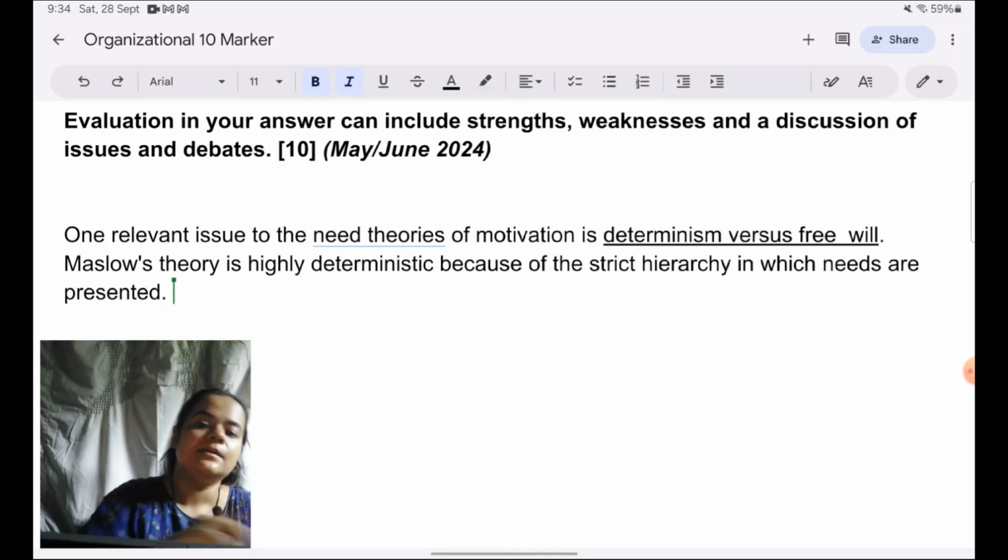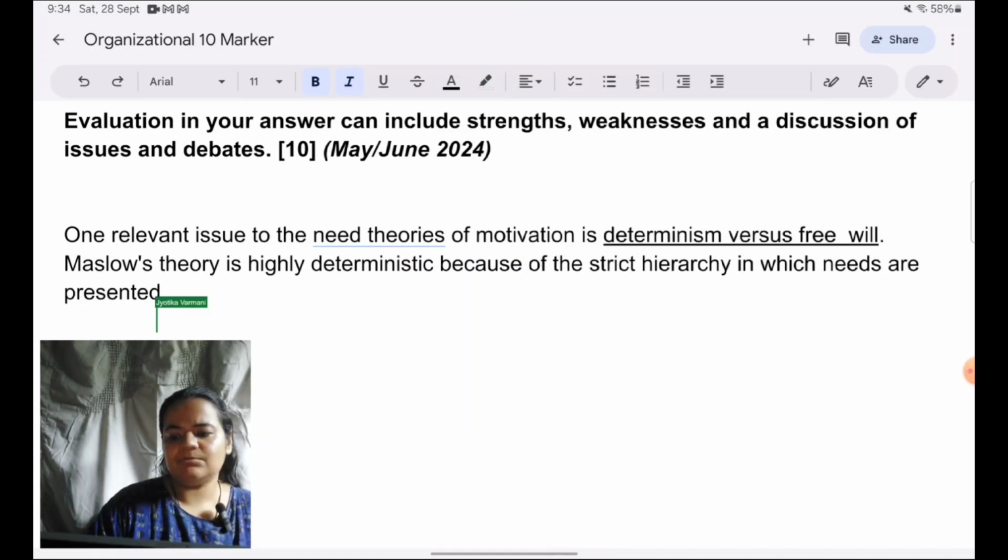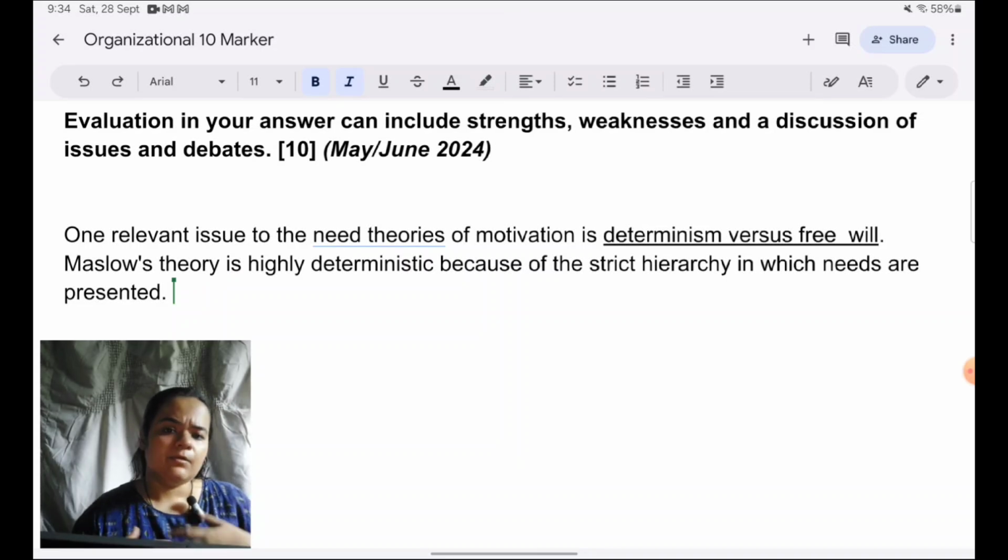That is important. And that will make for good evidence, also effective evidence like we saw. And in that I had mentioned that giving examples is a good form of evidence. So effective evidence in organization can be examples that apply to the workplace. Okay, now I've just made a point that Maslow's theory is deterministic because of the order. Let me just explain a little more, to be a little more analytical. What is the problem with that? What if it's in order? How is it making it deterministic?